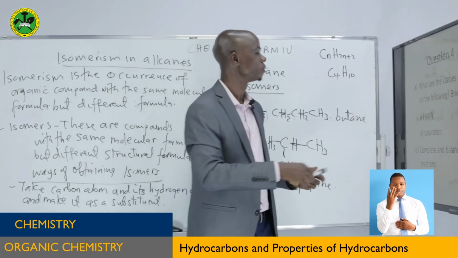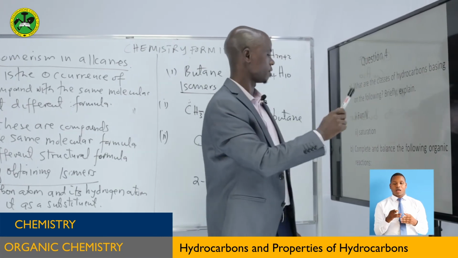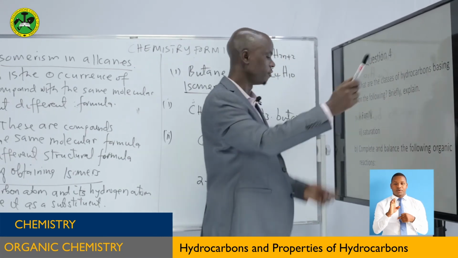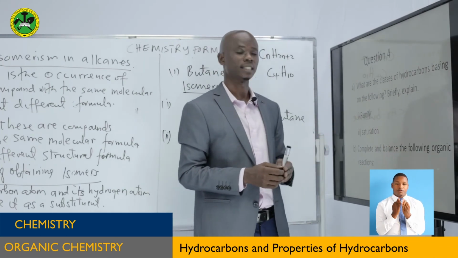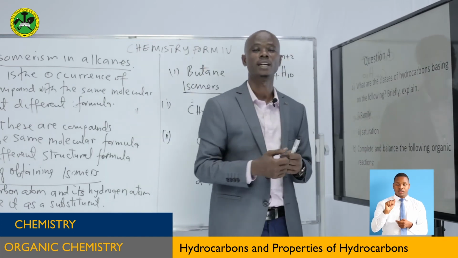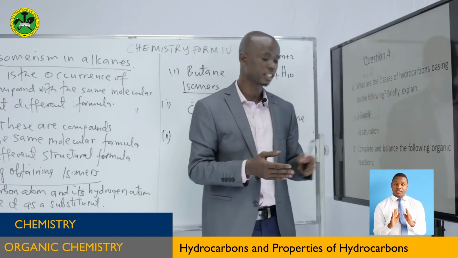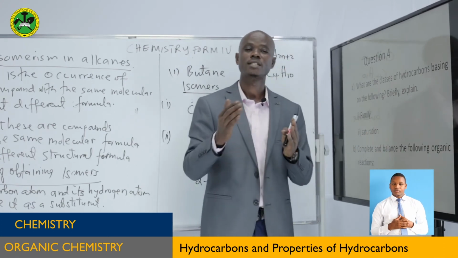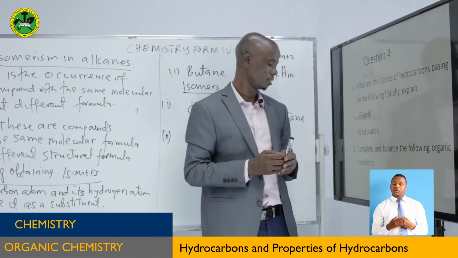Now let's go to question number 4. Question number 4 says, what are the classes of hydrocarbons? Basing on the following, briefly explain. We have family, we have saturation. This is very simple. We have discussed families of hydrocarbons: alkanes, alkenes, and alkynes. Do you remember them? Saturation: we have discussed saturated hydrocarbons and unsaturated hydrocarbons. So it is very simple for you to mention it.